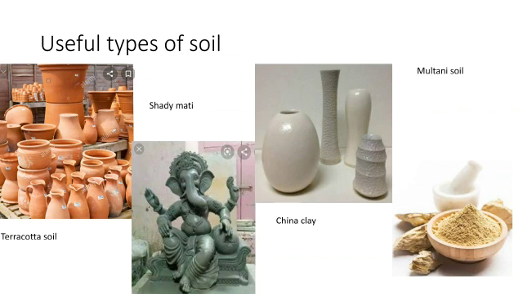Next one is plasticity. Soil can be given any required shape. This property of soil is called plasticity. It means we can give any shape to the soil. Because of its plasticity, we can use it to make articles of a variety of shapes. These articles can be baked to make them hard. Water storage pots, earthen pots, earthen lamps, idols, bricks, etc. are articles made from the soil.